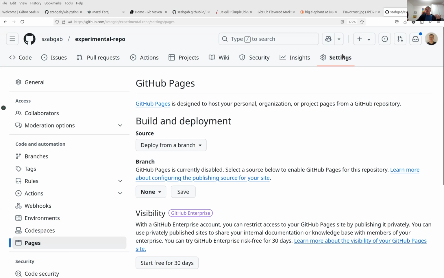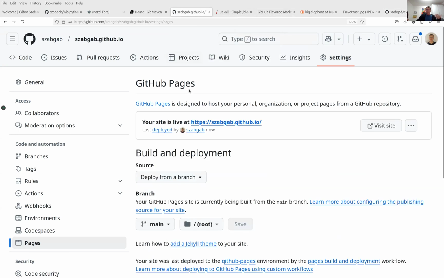So this basically is the setting when it's turned off, when it's not GitHub pages. And if I go back to the one that I was editing, in this one it says deploy from branch, and it says from the main branch and from the root folder. And there it will find the README.md file. So the difference is basically that because of the name of this repository, because it has this special name, because of this, it automatically configured it to generate the GitHub pages.